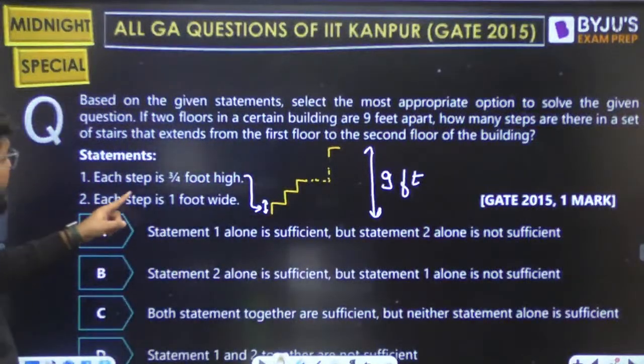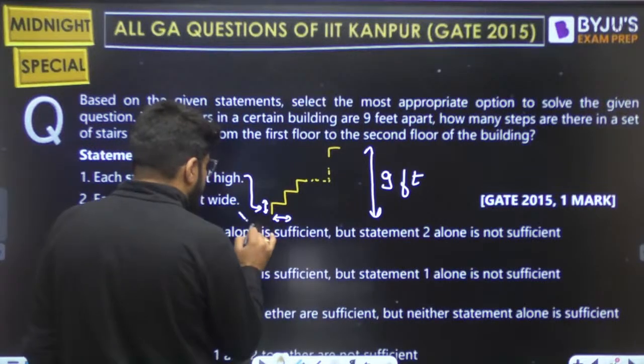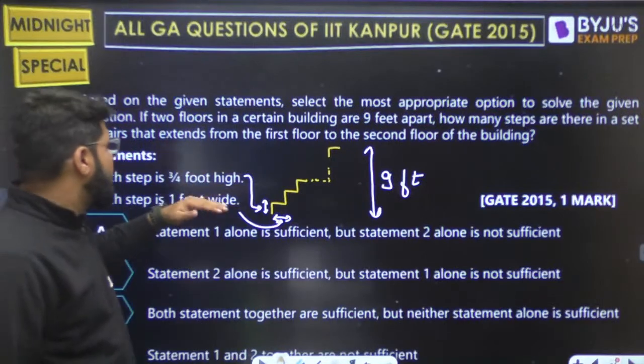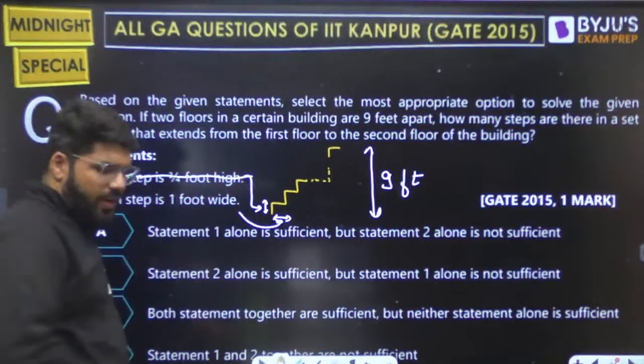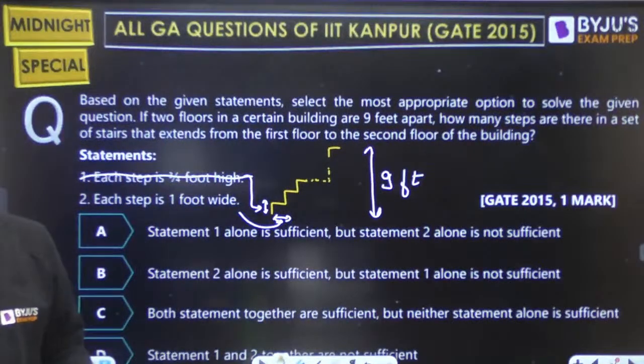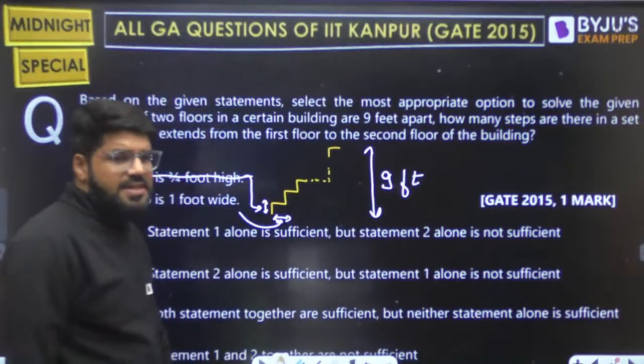What about 2? Each step is 1 foot wide. Number 2 says each step is 1 foot wide. Right. Now suppose 1 is not given. For a moment, forget statement 1. Only each step is 1 foot wide. Can you decide how many steps there are?